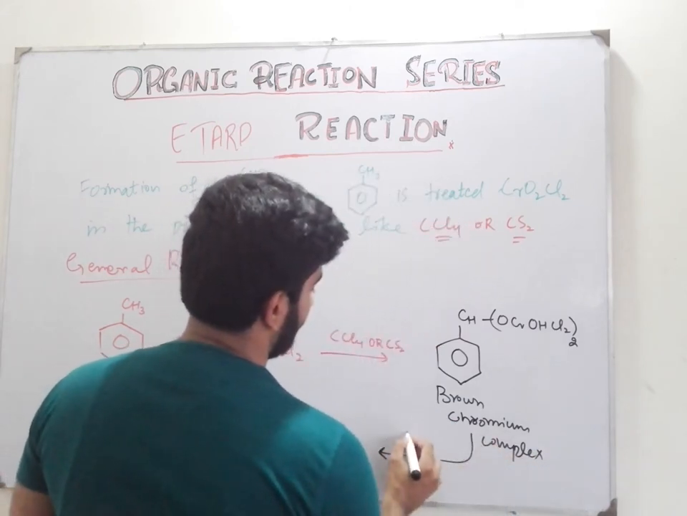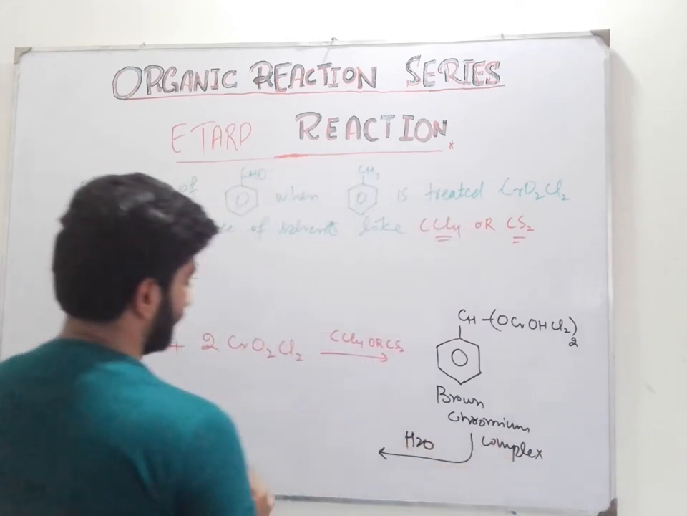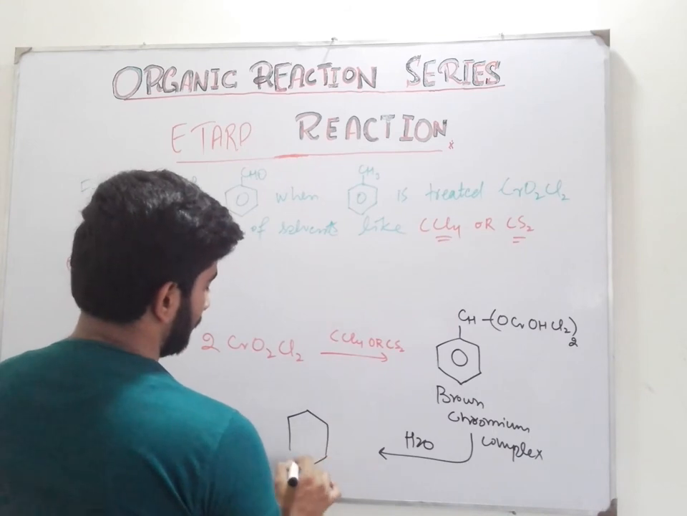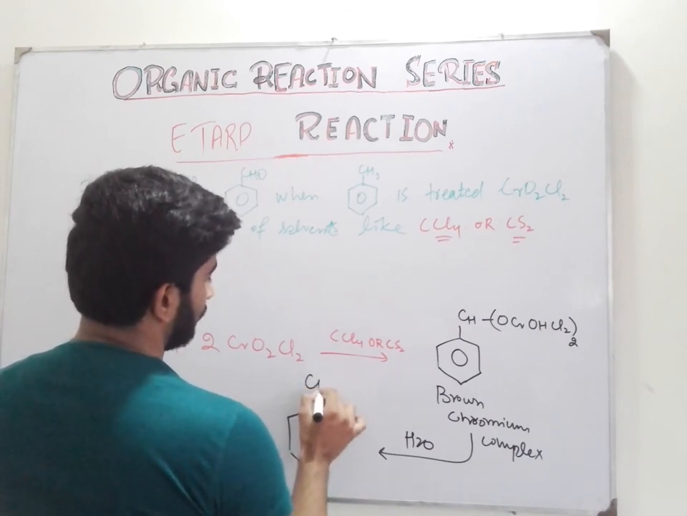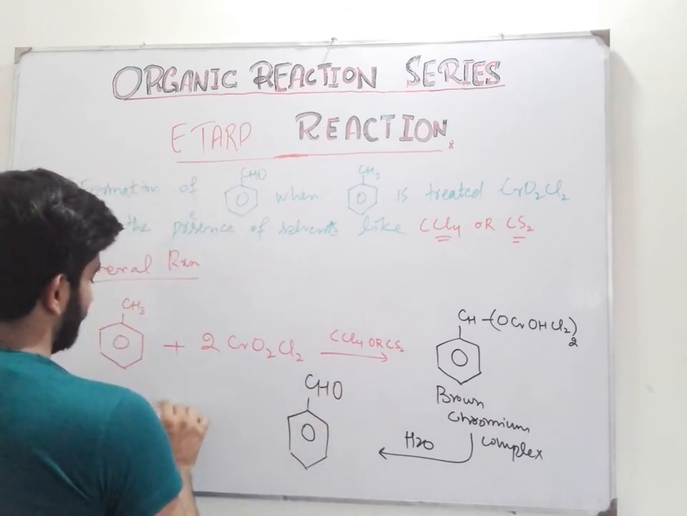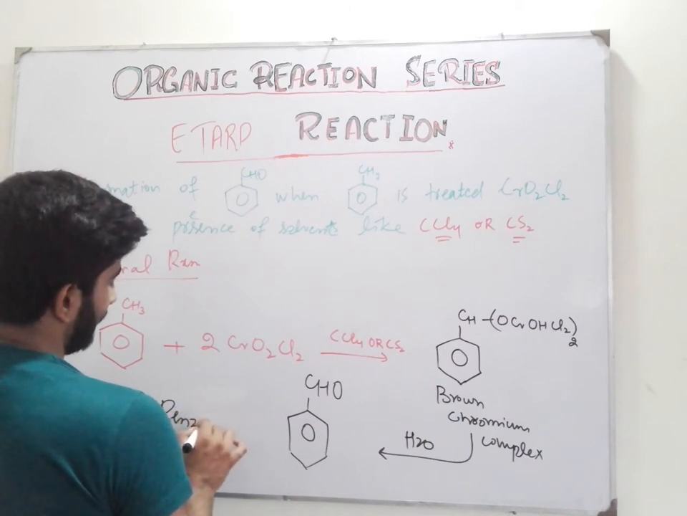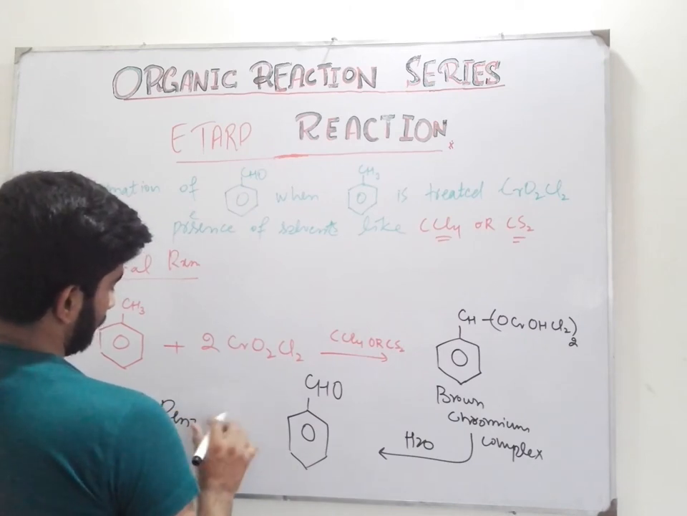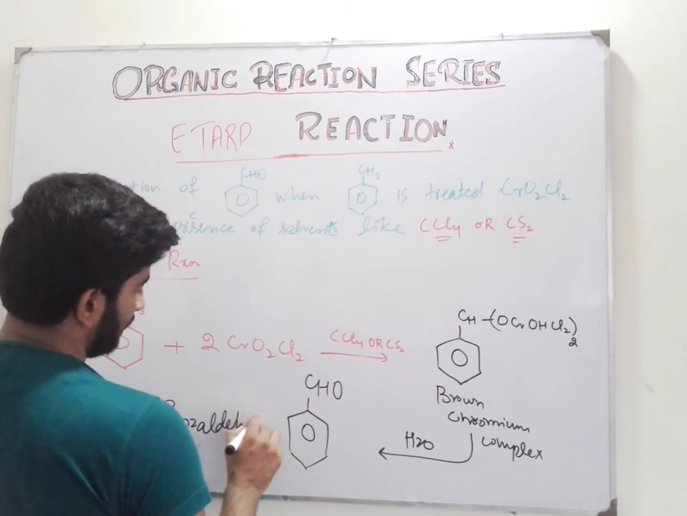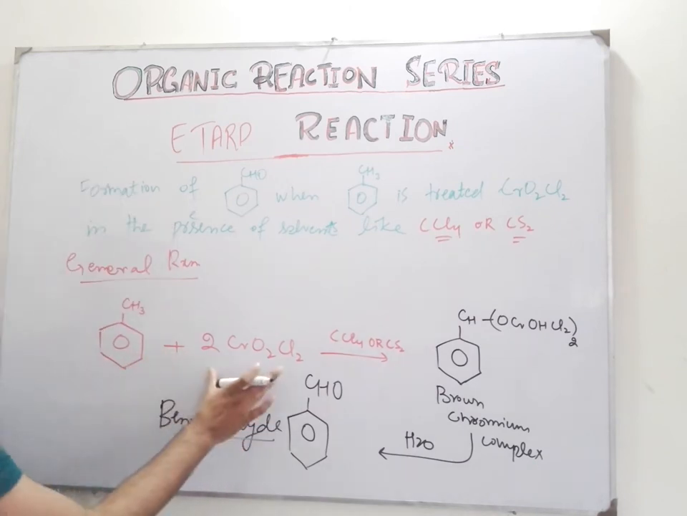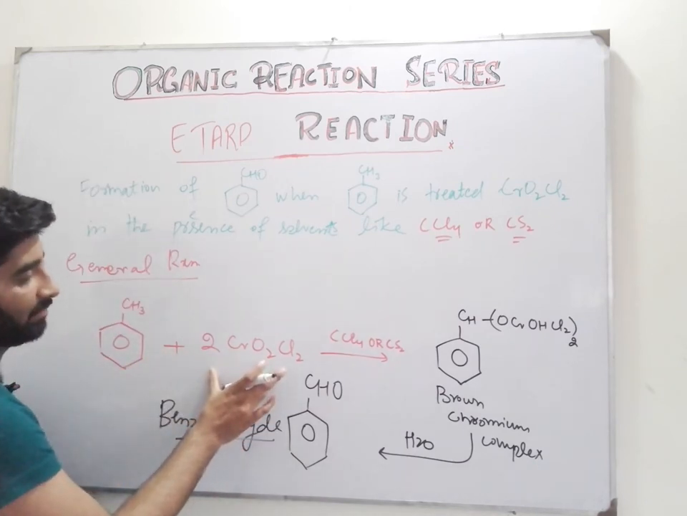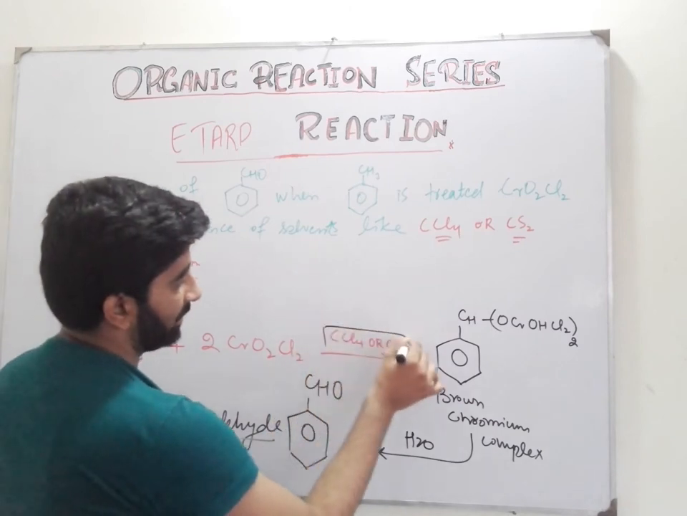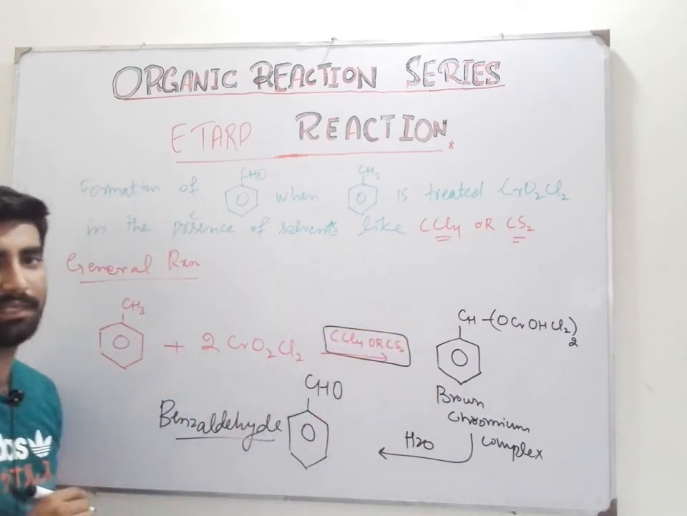Then we add water to the brown chromium complex, and there is formation of benzaldehyde. It is formed from the toluene when the toluene is treated with the chromyl chloride in the presence of carbon tetrachloride or carbon disulfide.